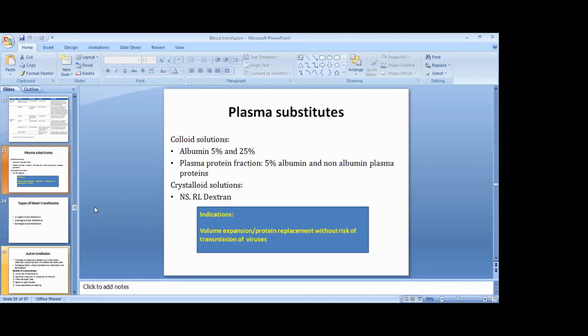We are left with transfusions like autotransfusion, massive blood transfusion, and different types of complications or transfusion reactions, which will be dealt with later on. So, this blood transfusion topic is fully for your theory examination, and these types of questions which I have discussed can come as long questions or short notes.